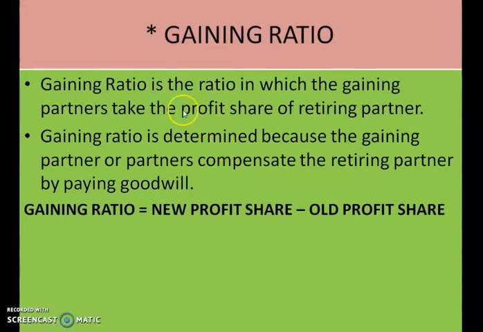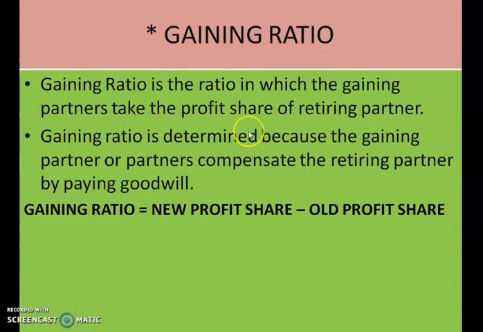Now what next? It's the gaining ratio. Gaining ratio is the ratio in which the gaining partners take the profit share of the retiring partner. As you know children, here a partner is retiring. So the share of his profit he will give to the remaining partners.